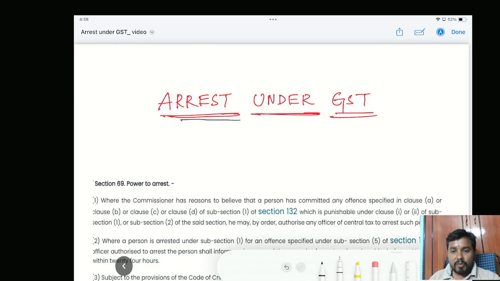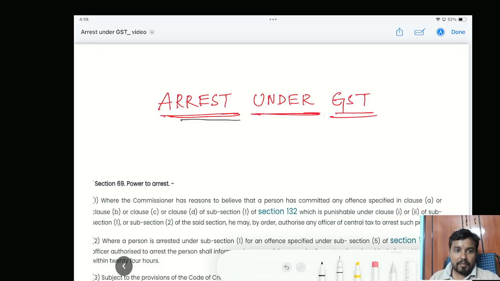Before proceeding, I will quickly give you a helicopter view or a bird's eye view of what I am going to cover in this video. I am going to cover the basic section 69 of the CGST Act and also the instructions, some case laws regarding arrest under GST, and finally constitutional aspects. Okay, so this is my coverage in this video.